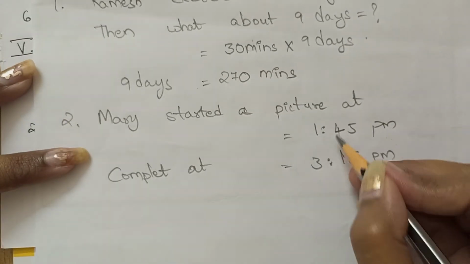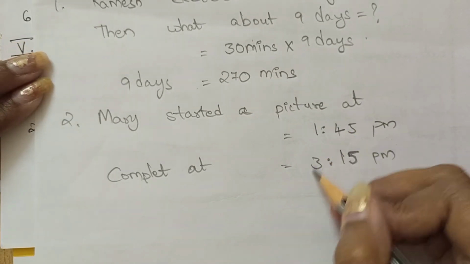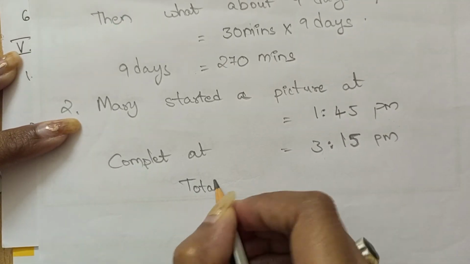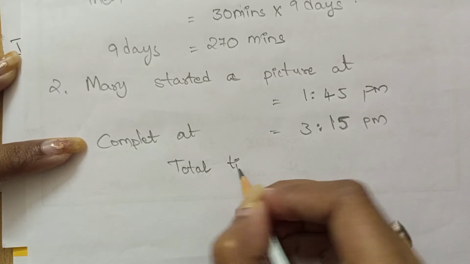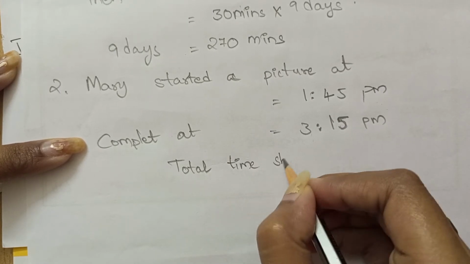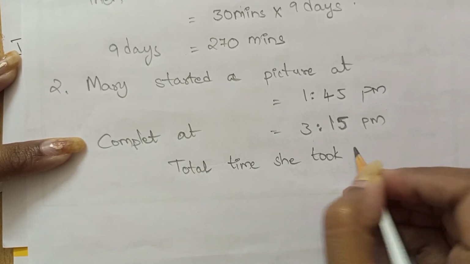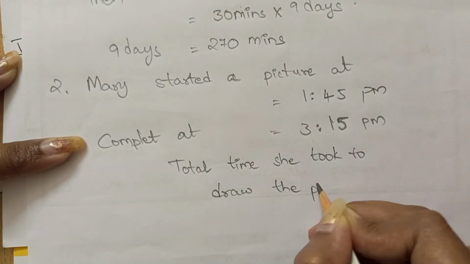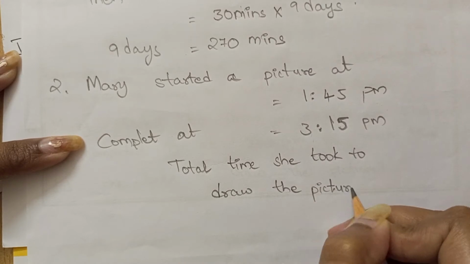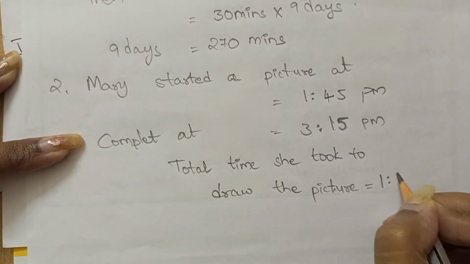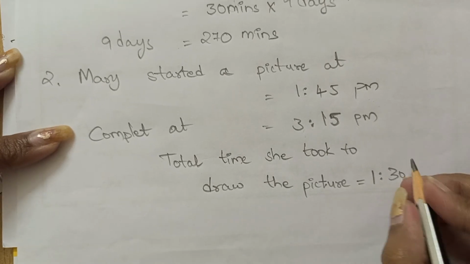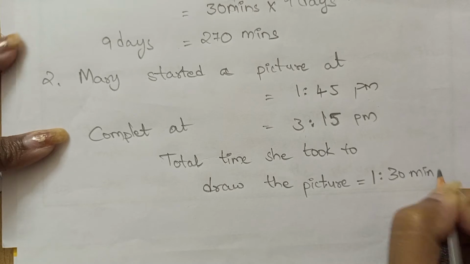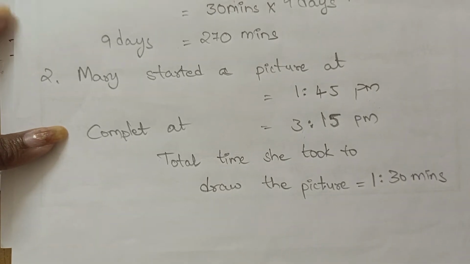So we have to find the time between the two intervals. So the total time she took to draw the picture is 1 hour 30 minutes. How many minutes? 1 hour 30 minutes, so we have to write it in minutes. Next sum.